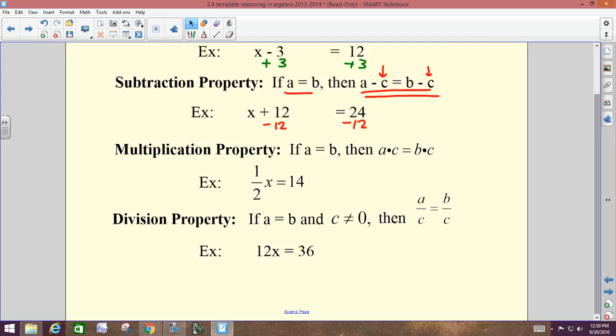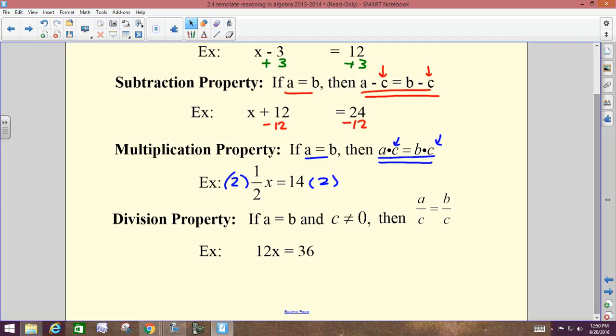Multiplication. If A equals B, then A times C equals B times C. Now they're multiplying by the same value. So in our example, 1/2 x equals 14, we don't like to divide by fractions. We multiply by the reciprocal. Multiply on both sides. It's your multiplication property.